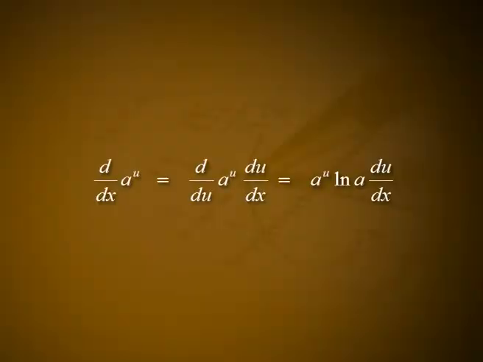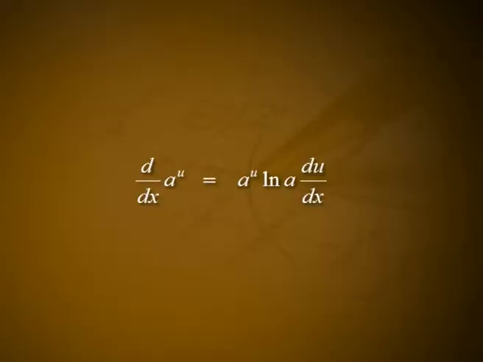Combining the equation d/dx of a^x is equal to a^x log a, where a is greater than 0, with the chain rule dy/dx is equal to dy/du into du/dx gives a formula for the derivative of y is equal to a^u when u is any differentiable function of x. d/dx of a^u is equal to d/du of a^u into du/dx, that is equal to a^u log a into du/dx.